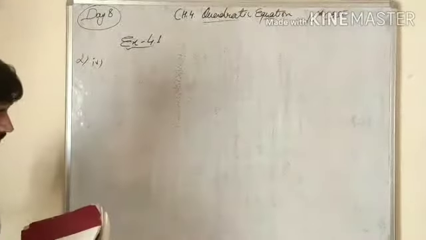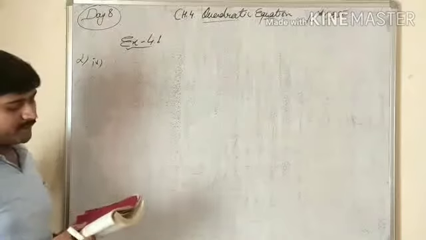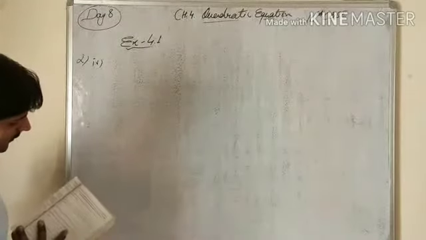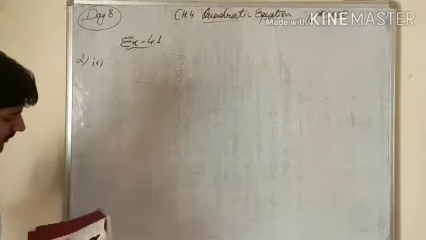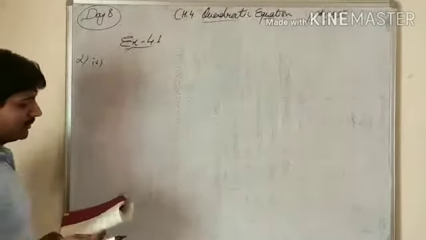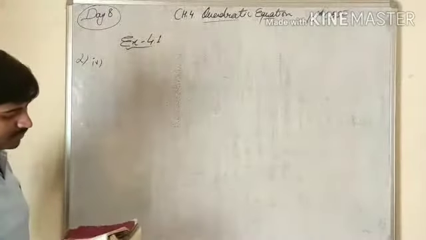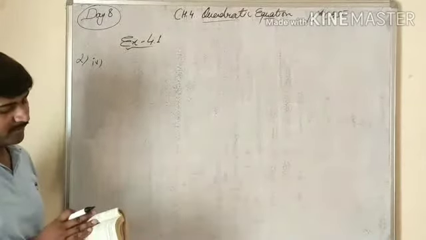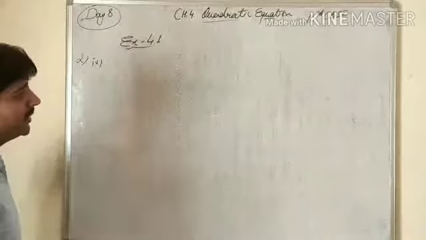The question is that a train travels a distance of 480 km at a uniform speed. If the speed had been 8 km per hour less, then it would have taken 3 hours more to cover the same distance. So we need to find the speed.